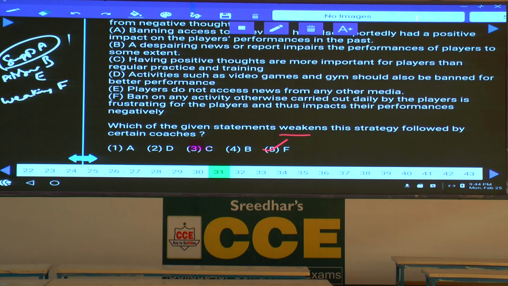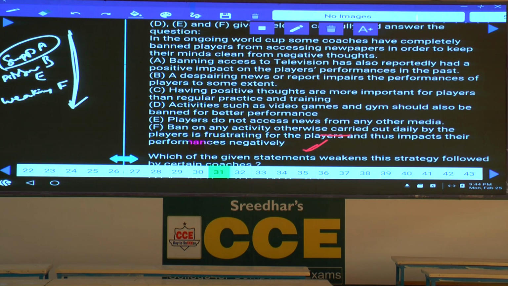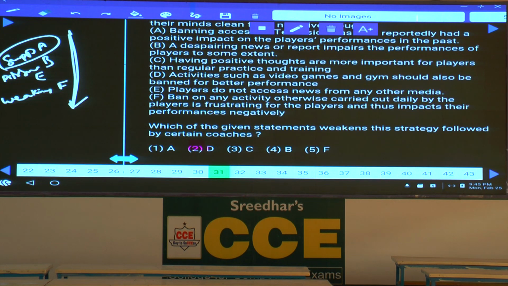First, if you are able to analyze like this, then you can easily mark the answers. You could find the difference. Or else, if you haven't done like this, then what happens? You will go through the choices, then again read all the choices for each and every question. Then you will be stuck with 2 to 3 different answers. This one also seems possible, this one also seems possible, and we get confused. Hence, while solving this type of questions in particular, first we should analyze the given A, B, C, D, E, and F. Then you can directly answer and the accuracy will be more in such type of evaluation. Clear? And this is about question number 31.